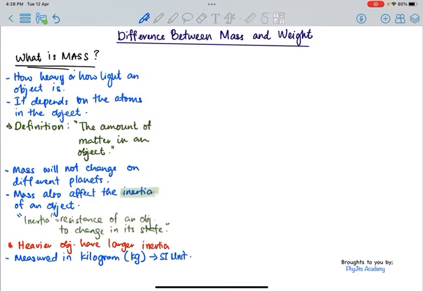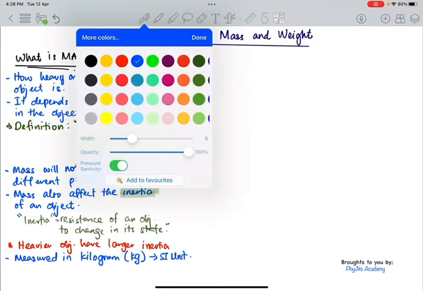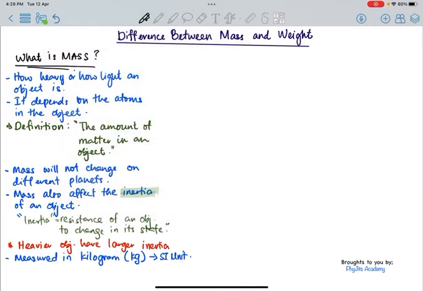And now we will go into the understanding of what is weight. As I mentioned earlier in the lesson, mass and weight are two different physical quantities. So what is weight?